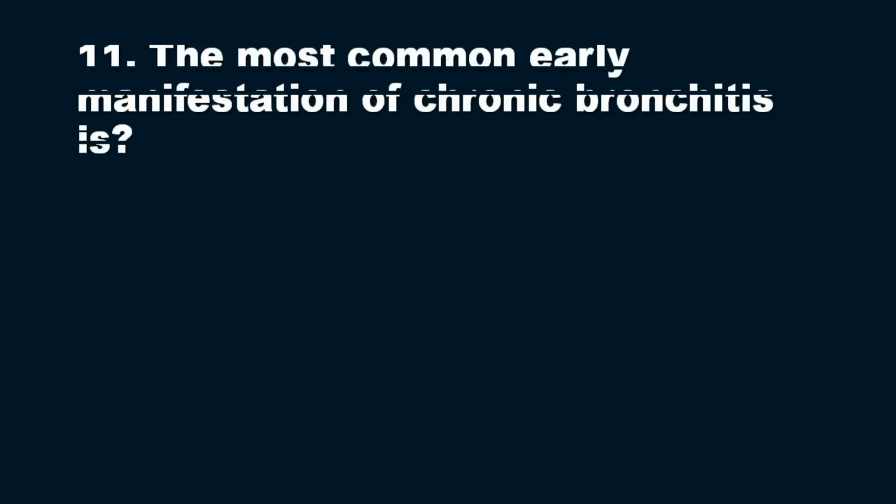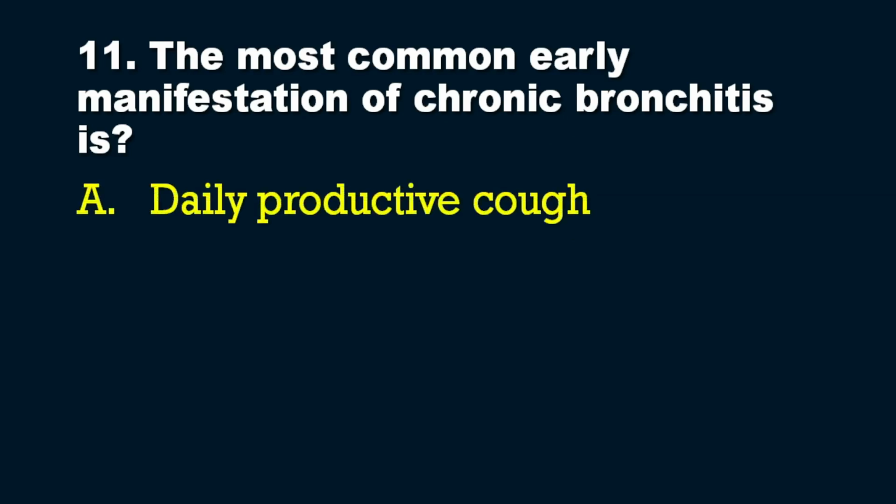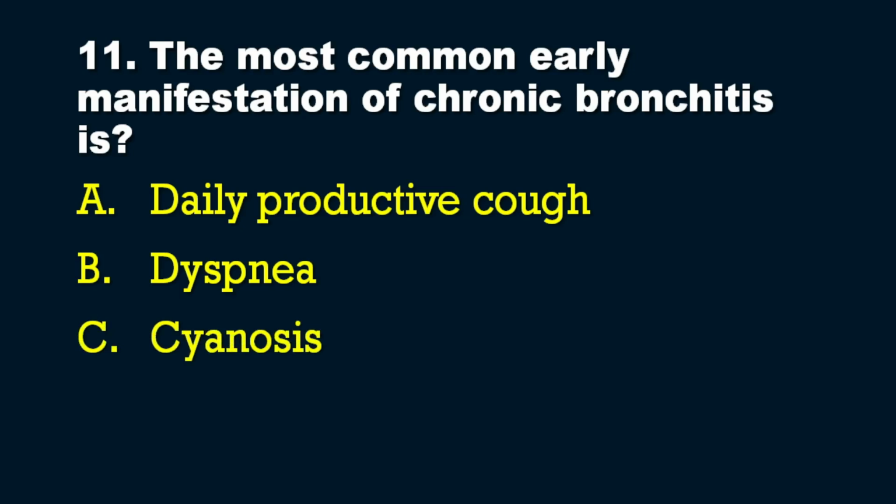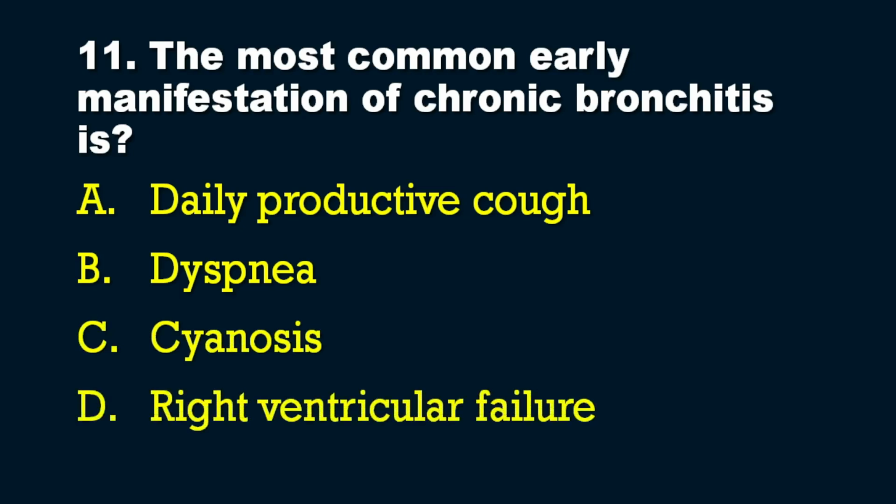Moving on to the 11th question in our series. The most common early manifestation of chronic bronchitis. Read the question carefully: most common early manifestation, not the late manifestation. Options are option A, daily productive cough, option B, dyspnea, option C, cyanosis, option D, right ventricular failure. Most common early manifestation.